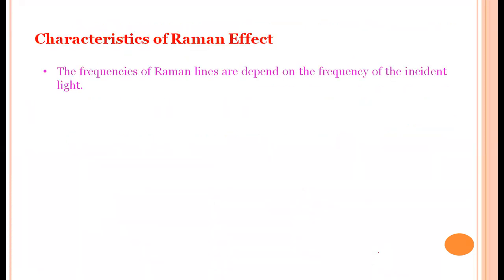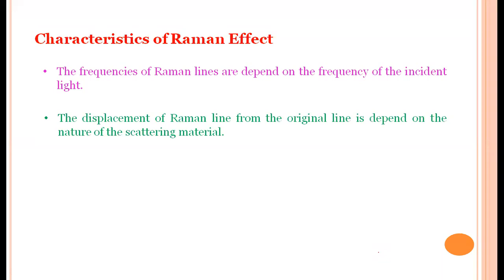What are the characteristics of this Raman effect? The frequencies of Raman lines depend on the frequency of the incident light, but do not depend on the nature of the material. But the Raman shift, which is also called displacement of Raman line, depends on the nature of the scattering material.